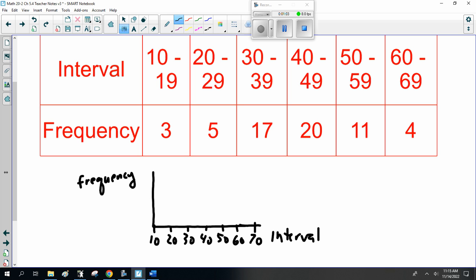And the frequency, the highest is 20. 5, 10, 15, 20. So just something crude like this. So here we got 3. Sorry, there we go. So that's 3. The next one is 5.